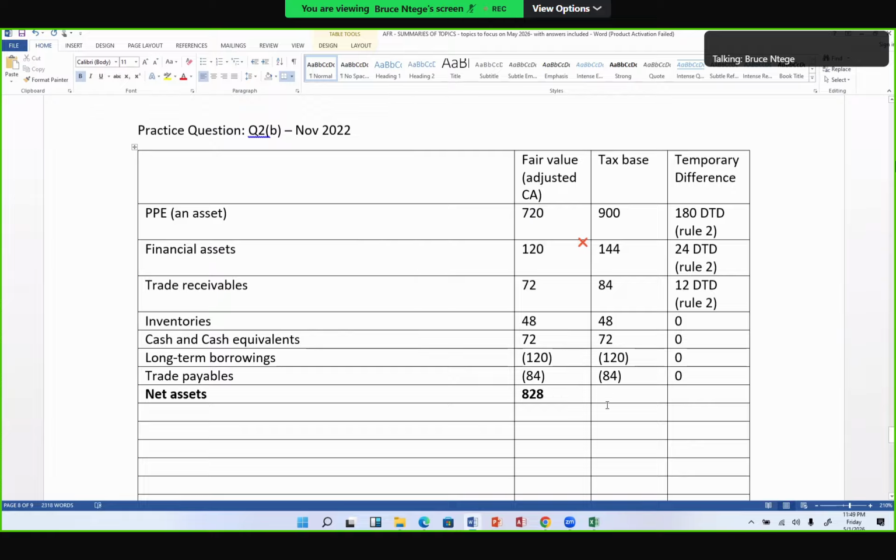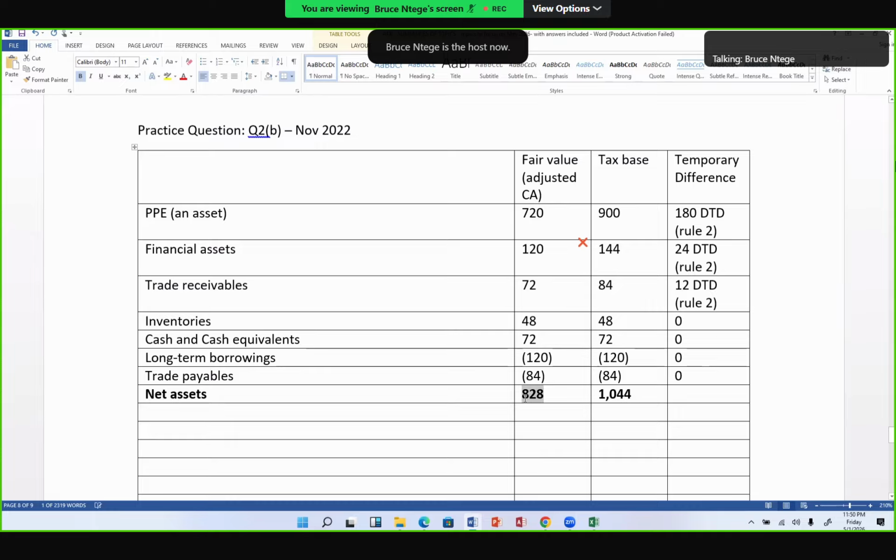Okay, let's also do that for the tax base. So I have 900 plus 144 plus 84, then plus 48, then plus 72, then minus 120, minus 84. So I have 1044. So in total, the tax base of 1044 is greater than the fair values.